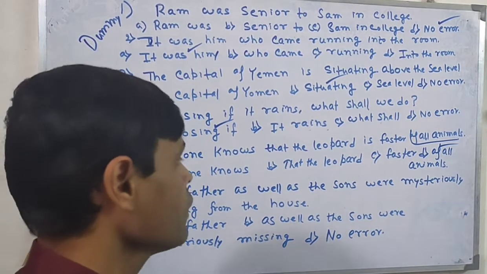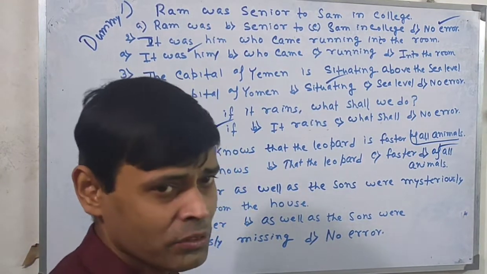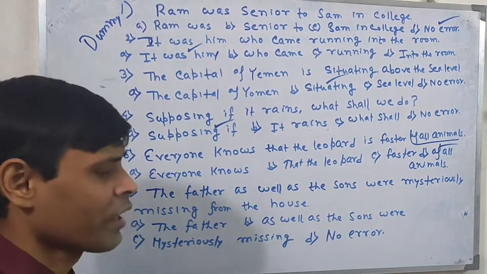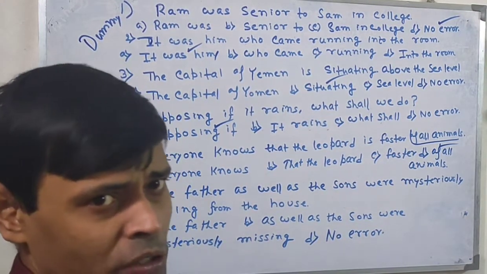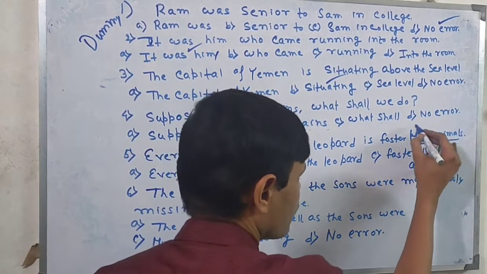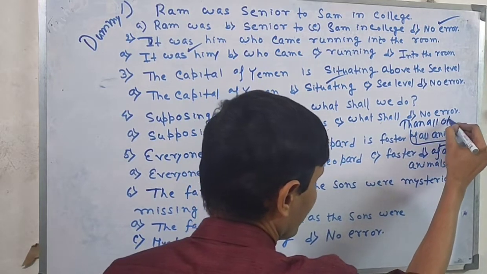The right answer should be everyone knows that the leopard is faster than any other animals or all other animals. So the right answer is than all other animals.